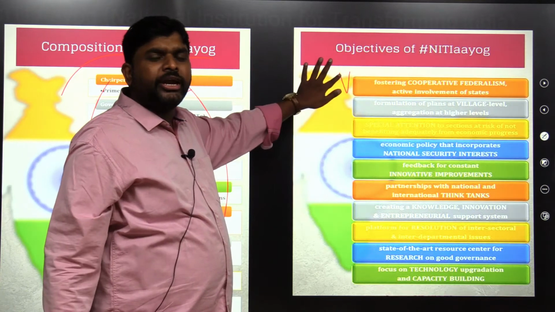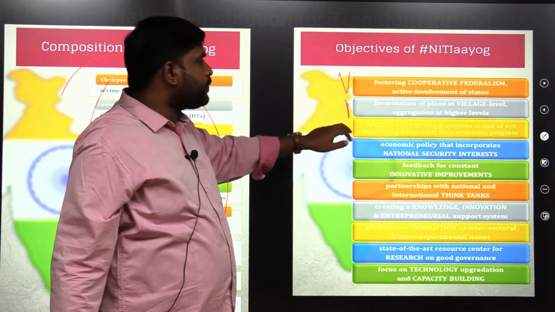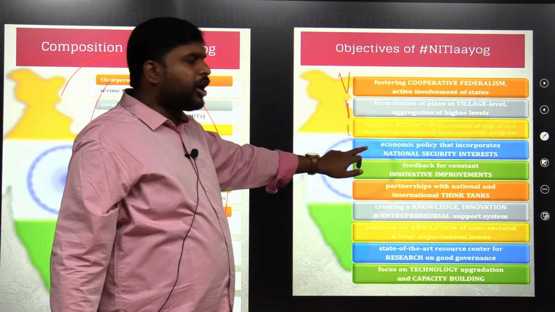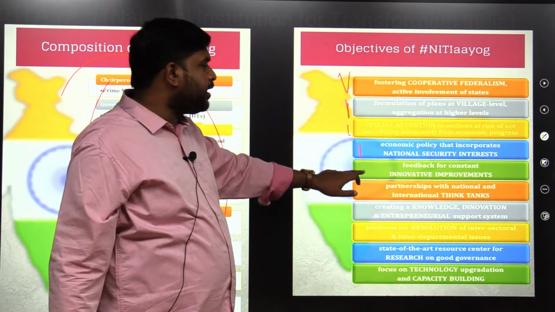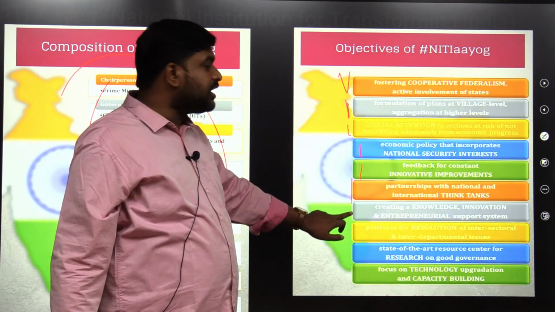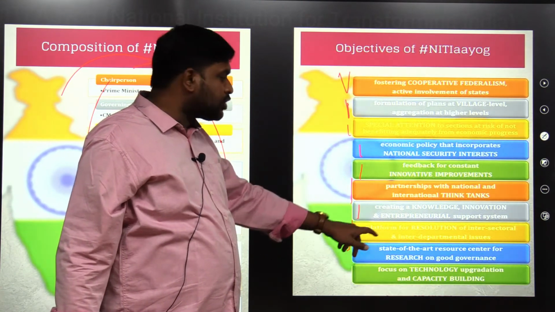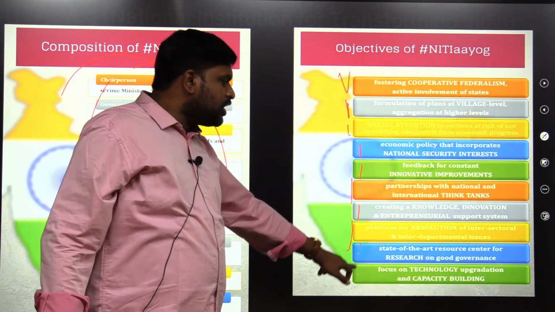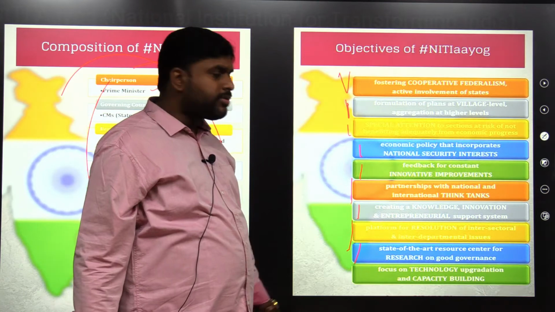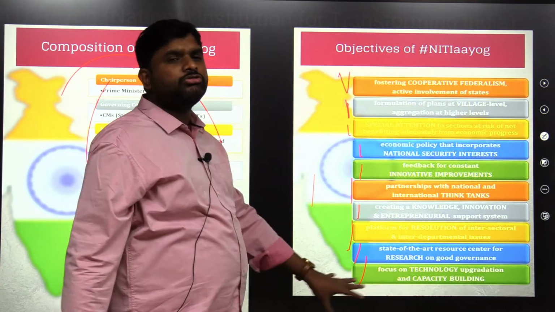Objectives: mainly fostering cooperative federalism and competitive federalism. Formulation of plans at the village level. Special attention to sections at risk who are backward and marginalized. Economic policies and national security policies are made. Feedback for constant innovative improvements. Partnership with national and international think tanks. Creating a knowledge base and innovation hub. A platform for resolution of intersectoral and interdepartmental issues. A state-of-the-art resource center for research on good governance, with focus on technology upgradation and capacity building. These are the objectives of Niti Aayog.